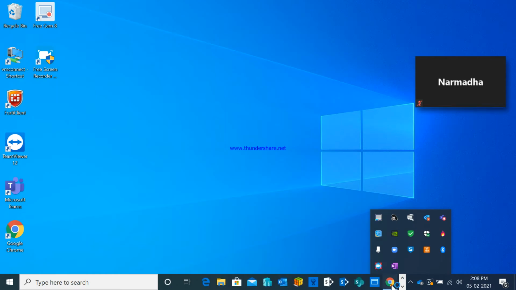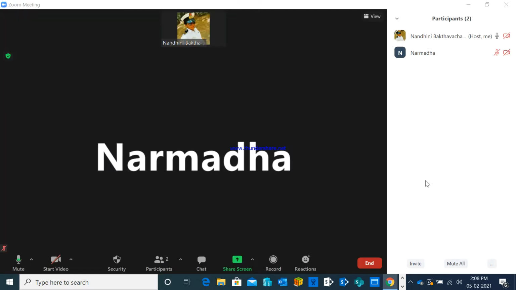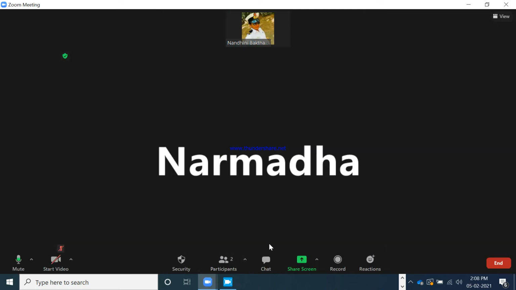Suppose we go to a grocery shop, and there we ask for one meter of cloth. Each and everything has a measurement. In a grocery shop, we go and ask for 1 kg of dal, 1 kilogram of sugar, and they will give it. So measurement is very, very important for each and everything.